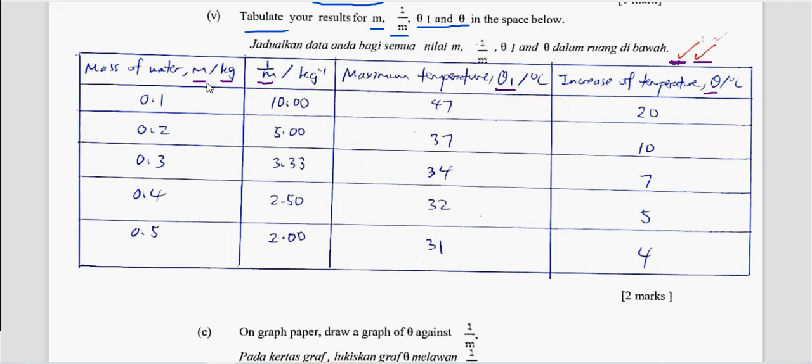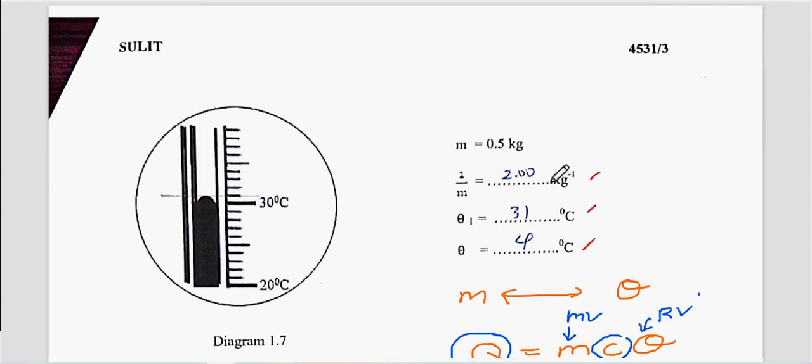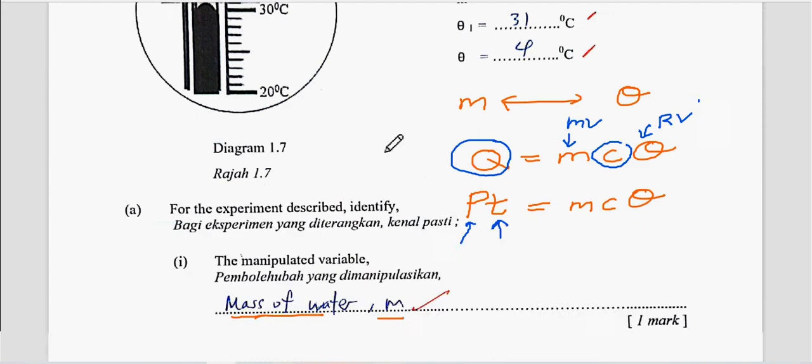But since I said this is a perfect answer, so good to write the name of the physical quantity like that. Okay, then you tabulate your data. The mass just now, in the question they give one decimal place, so you don't add in decimal place for this. Just follow the question. Can see here? Here the mass is 0.5.